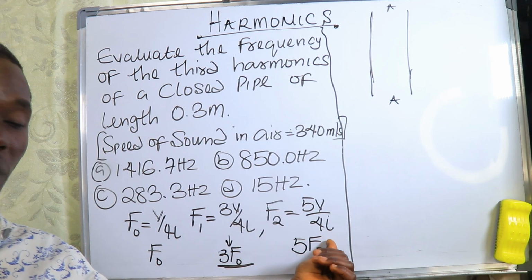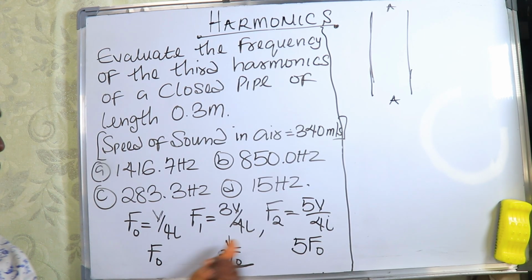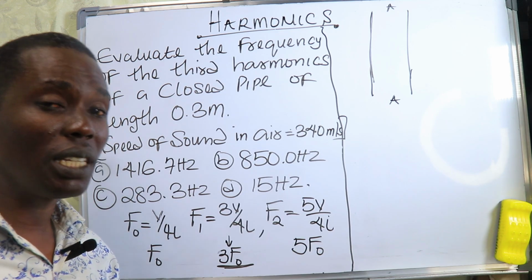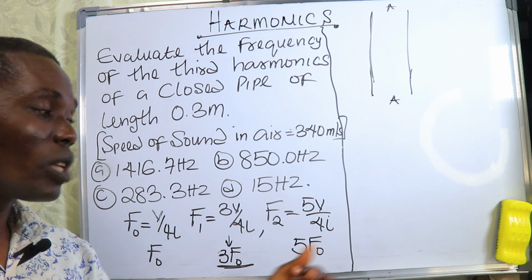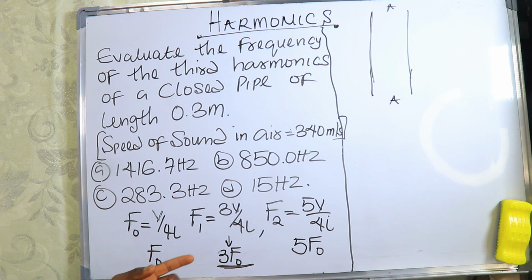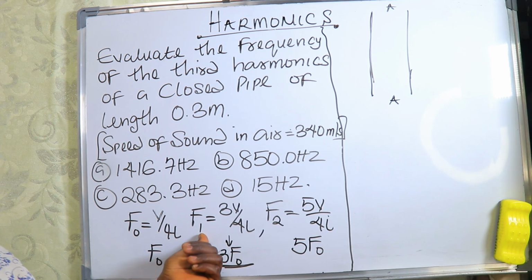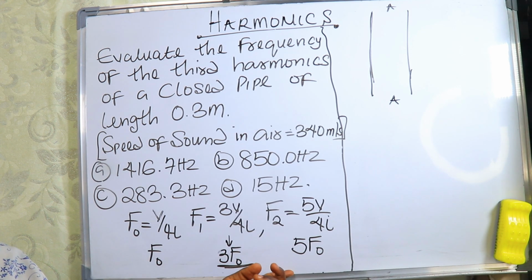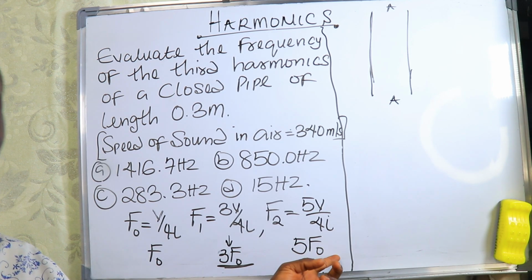Take note of this, it is very important, because many students get confused here. That is why I am pointing it out. This is what we call the first overtone, and it is the third harmonic, 3F. This is the second overtone, but we call it the fifth harmonic.